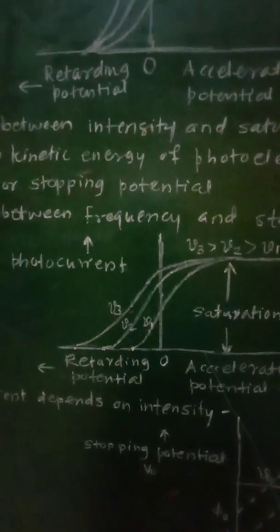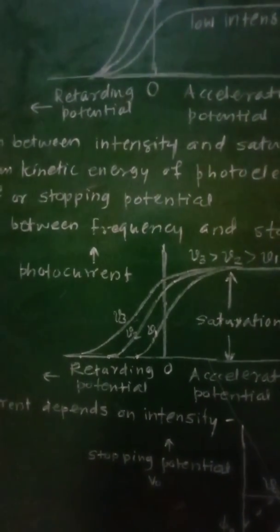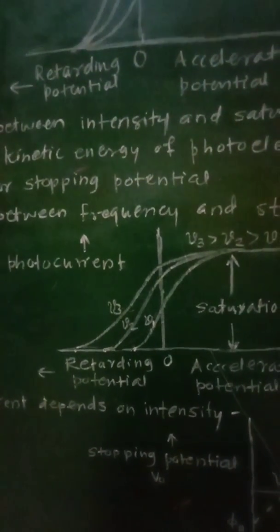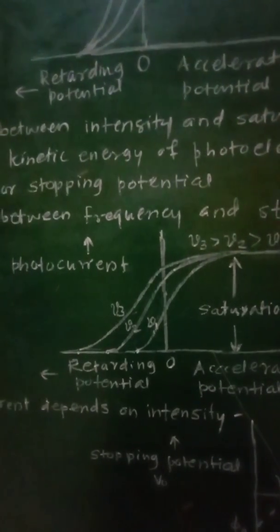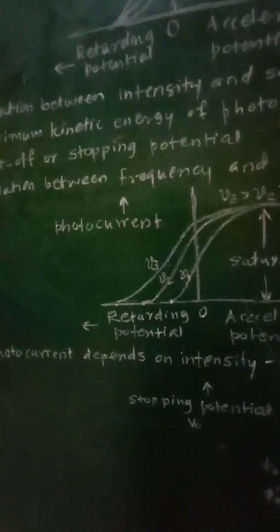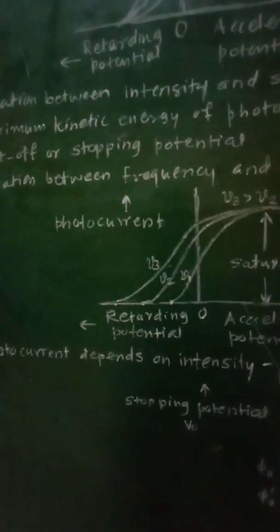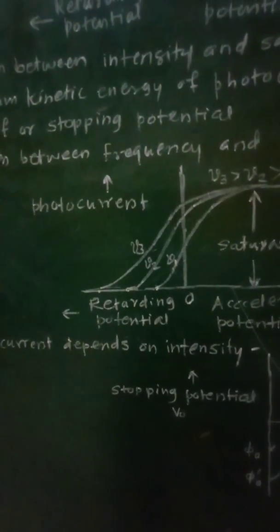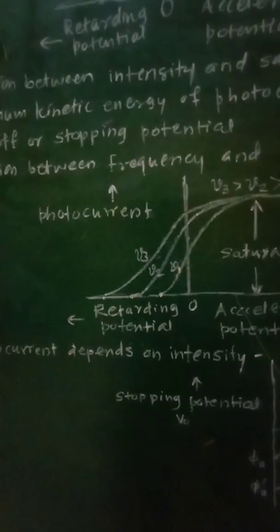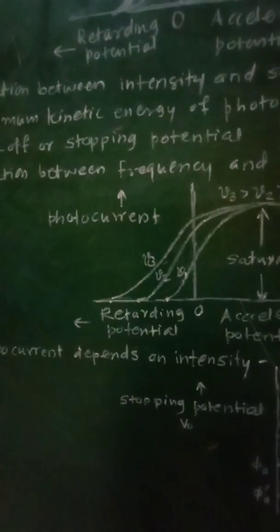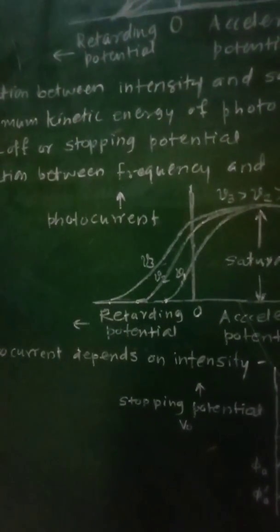If increasing negative potential, that is decreasing positive potential, was applied to the collector plate, that is a retarding potential, then the photocurrent decreases, and for some typical value phi 0, the photocurrent will become equal to 0. The potential phi 0 was termed the cutoff or stopping potential.